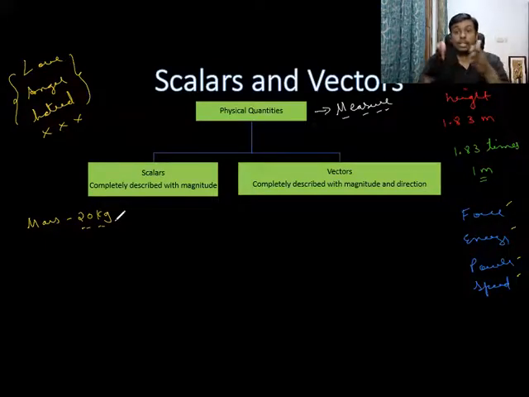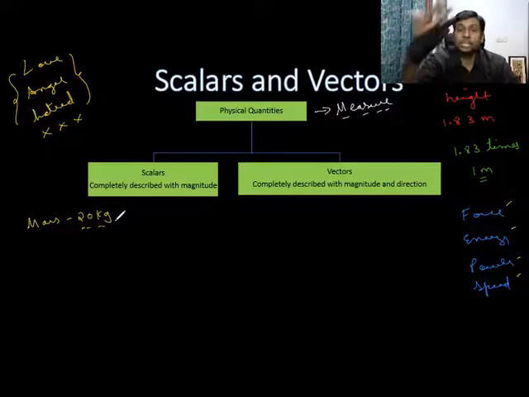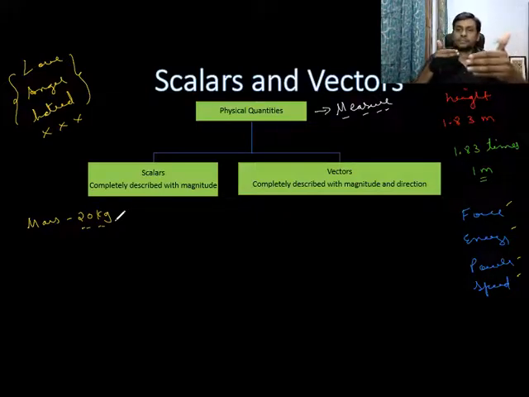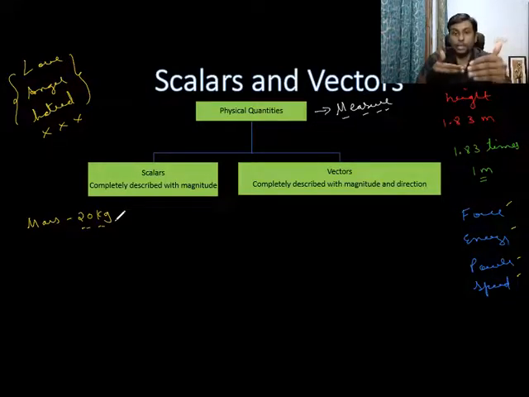The teacher should clearly describe which direction the teacher wants you to move. The teacher should say, come 5 meters in front. Or should say, go 5 meters behind. Because coming 5 meters in front and going 5 meters behind is not the same. You will not end up in the same position. The displacements are different. So it becomes very important to describe the direction.